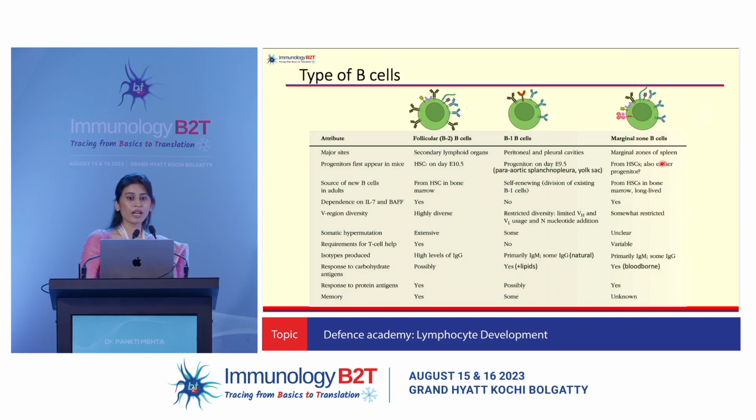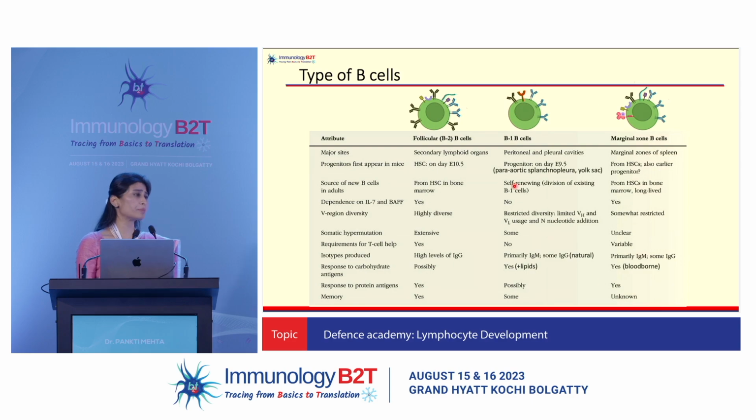And on the other hand, you have your marginal zone B cells that are coming again from the hematopoietic stem cells. They reside in the marginal zones of the spleen. Now, your marginal zone of the spleen is where the blood-borne antigens are getting concentrated. So these cells lie there to respond to blood-borne antigens in a better way. They depend on IL-7 and BAFF for their development. They have a somewhat restricted repertoire. They have a very unclear role in whether they undergo any T cell help or somatic mutation. That's why they primarily produce IgM antibodies, and they primarily respond to carbohydrate antigens as well as protein antigens. And the phenomenon of memory is unclear in them.